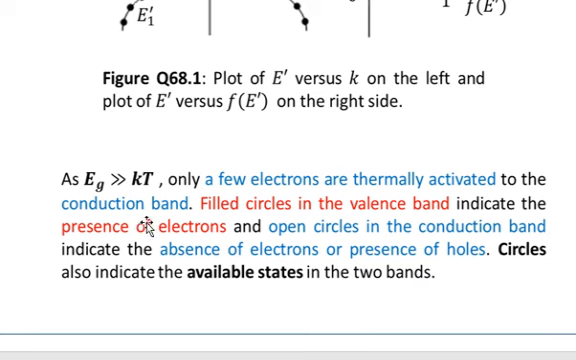Out of many electrons, only a few will move towards the conduction band on the basis of the thermal energy they obtain. Now, filled circles in the valence band indicate the presence of electrons, and open circles in the conduction band indicate the absence of electrons or the presence of holes. Circles also indicate the available states in both bands.